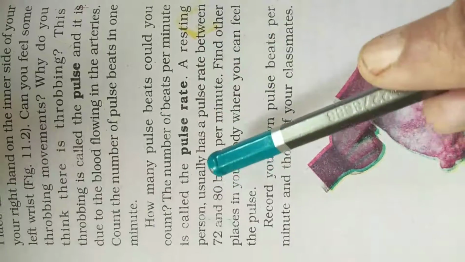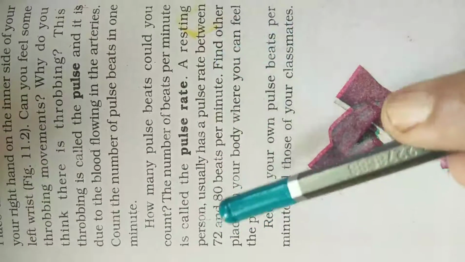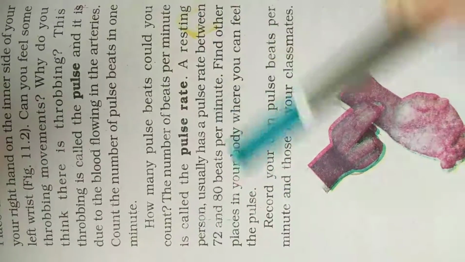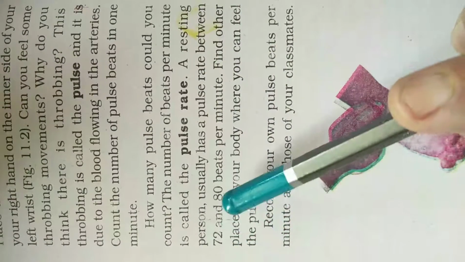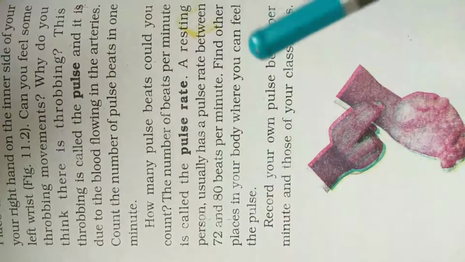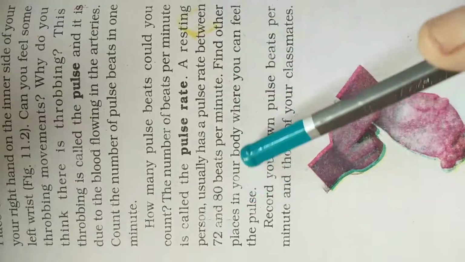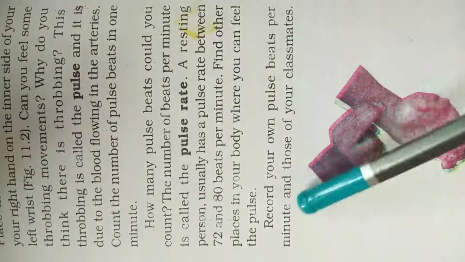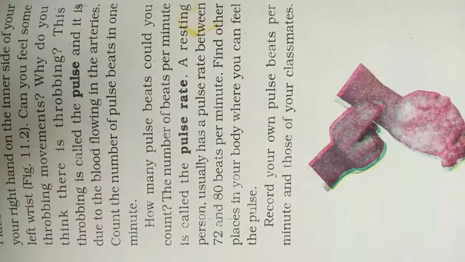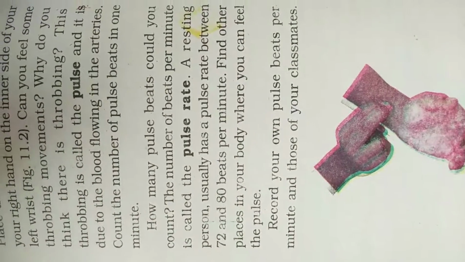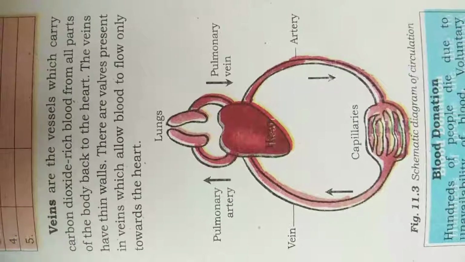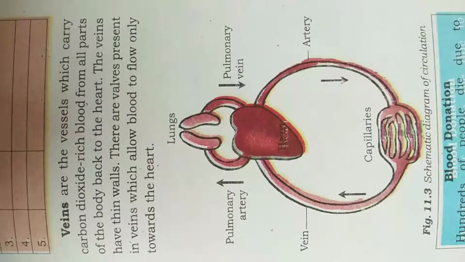A resting person usually has a pulse rate between 72 and 80 beats per minute. Resting means taking rest. At that time the pulse rate will be between 72 and 80 beats per minute. Find other places in your body where you can feel the pulse. Record your own pulse beats per minute and those of your classmates. So this is known as pulse rate. You have to do this activity and record your pulse rate.